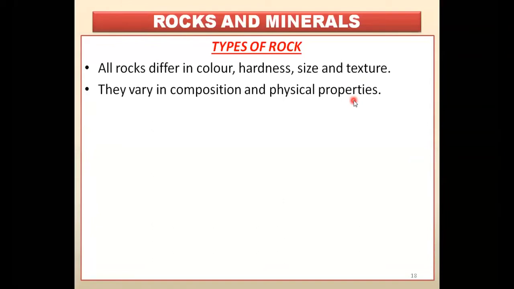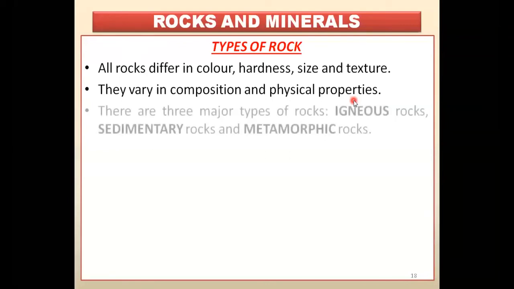उनके मिले हुए जो मटेरियल्स उसमें जो मिले हुए थे रॉक्स में, दे कैन वेरी, एंड देयर फिजिकल प्रॉपर्टीज आर आल्सो डिफरेंट. Physically they will look in different color, that I told you, in hardness also, size also. So it will look physically different also, different types of rocks. So it is really quite hard to identify the different types of rocks, that which rock has been made up of which. We will have to test it so that we can know about the composition of the rocks also. So let us see how many types of rocks are there on the basis of formation.